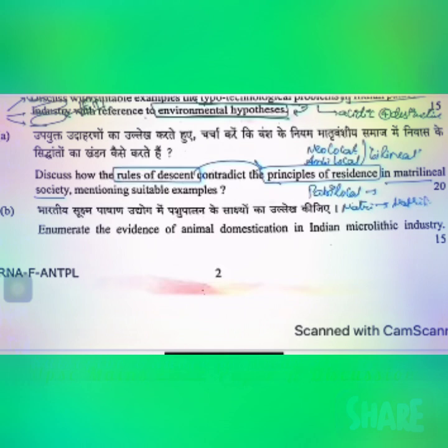Now here, the debate they are trying to bring in is with respect to the matrilocal societies and avunculocal societies, that is, the maternal uncle side. So this particular debate they are trying to bring in.